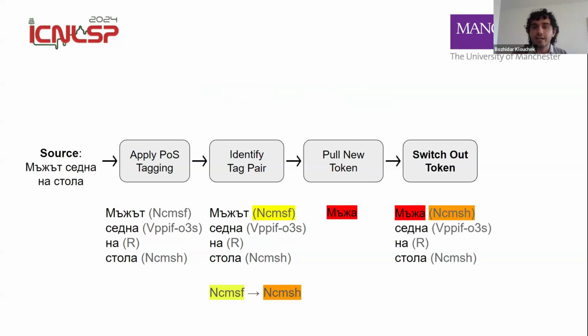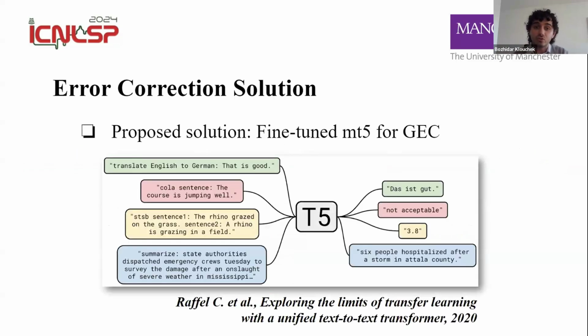So we pull the new token, and it's as easy as just switching it out in order to create a grammatical mistake. And from the source sentence, we get a target erroneous sentence. And this is how we're able to generate a large dataset of grammatical mistakes. And we use that specific dataset to fine-tune our own solution.